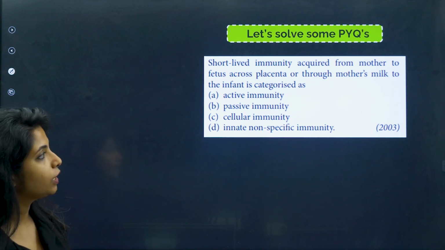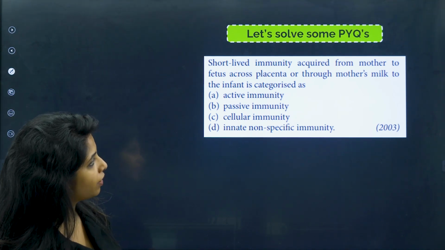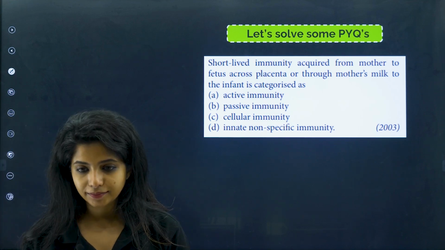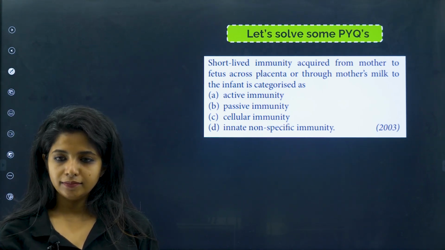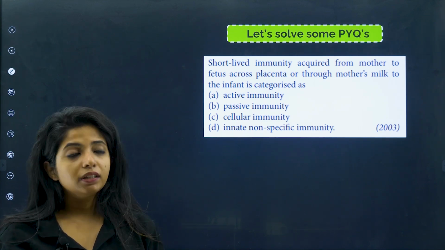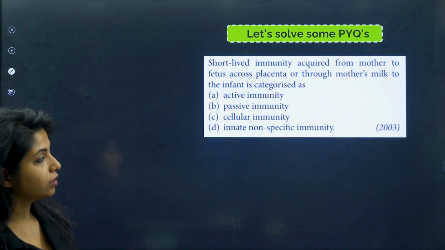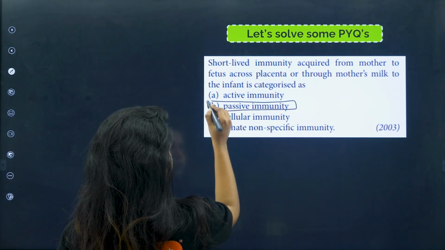Short-lived immunity acquired from mother to fetus across the placenta or through mother's milk to infant is categorized as what? It is short-lived. What is that thing that we acquire from the mother across the placenta and mother's milk? It is passive immunity. But with this, I want to tell you one more thing.